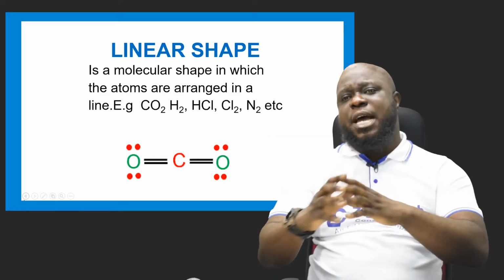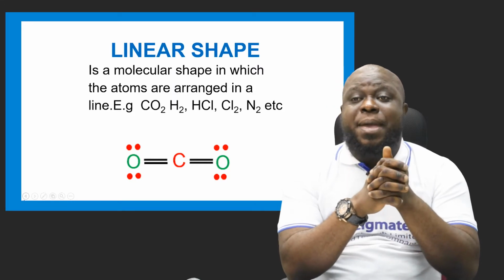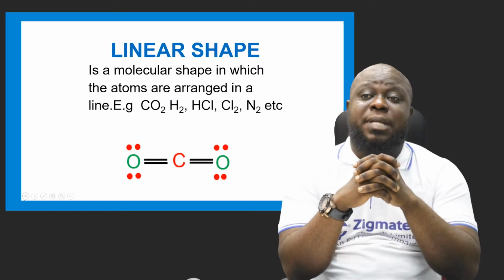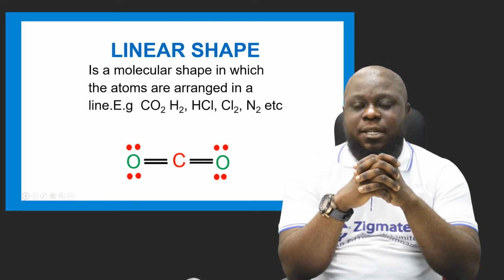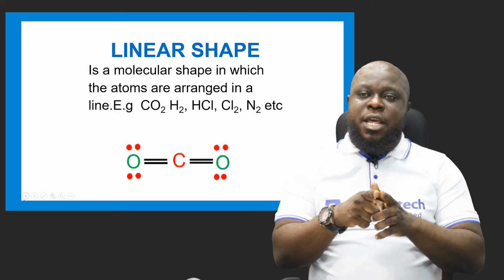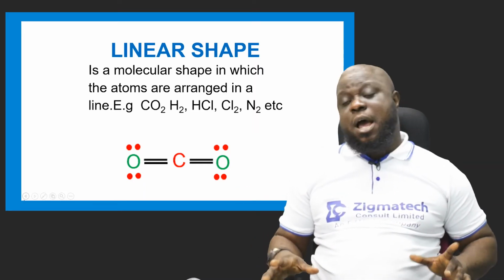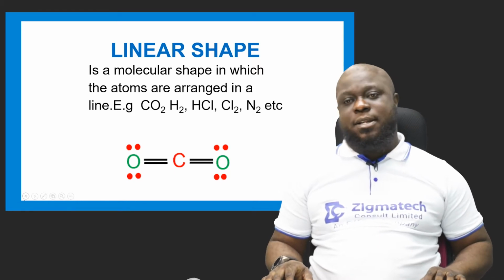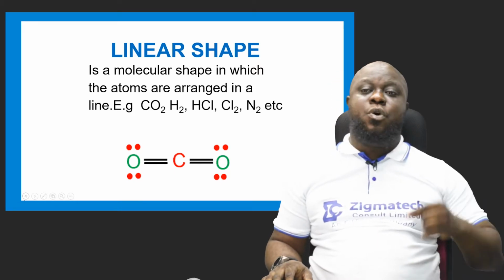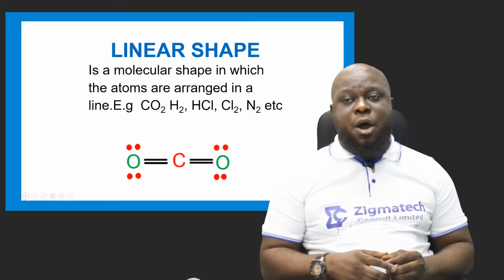Now, the first one is the linear shape. The linear shape is a molecular shape in which the atoms are arranged in a line. They are not arranged anyhow. They are arranged in a straight line, not vertical, but horizontal. As you can see, the one on your screen is carbon dioxide.